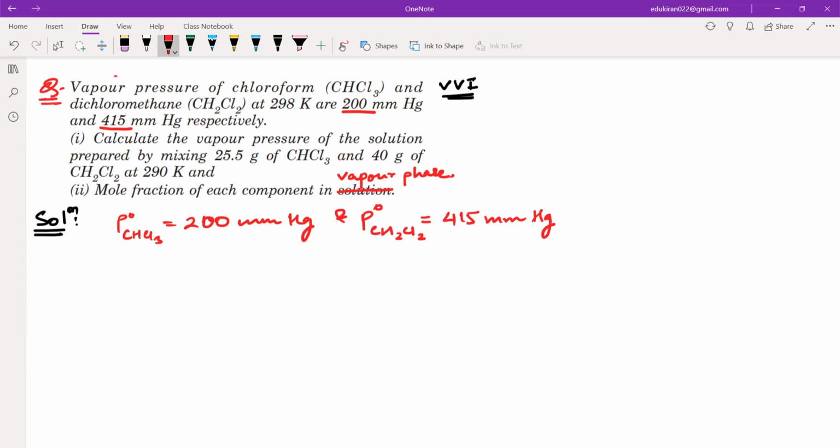Next, the question is calculate the vapor pressure of the solution. That means they're asking what? P total. What does solution mean? P total only. So they're asking P total.